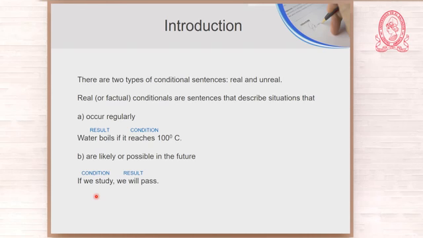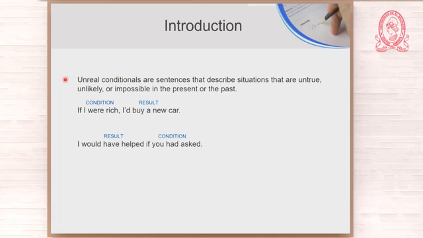Remember that there are two types of conditional sentences, real and unreal. Real or factual conditionals are sentences that describe situations that occur regularly or that are likely or possible in the future. Now, let us talk about unreal conditionals. What are they? They are sentences that describe situations that are not true. They are untrue, situations that are not likely to occur. They are unlikely, or they are impossible in the present or the past.